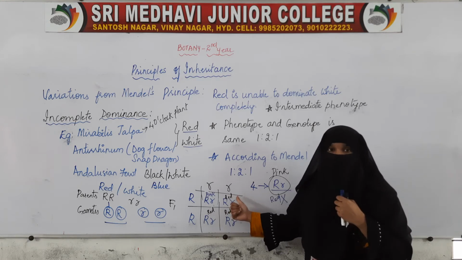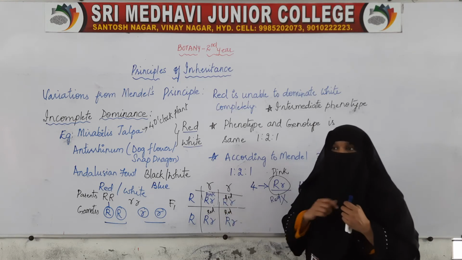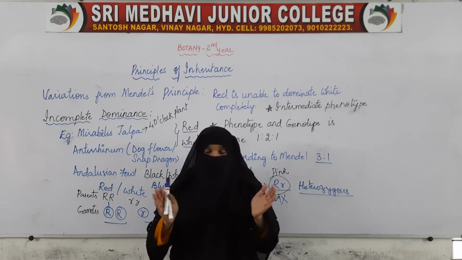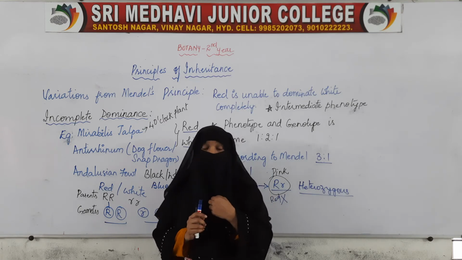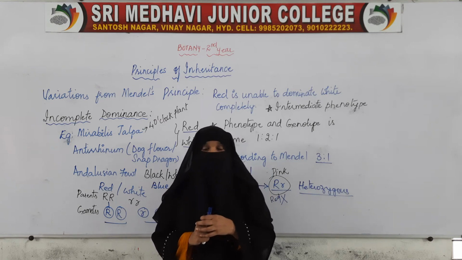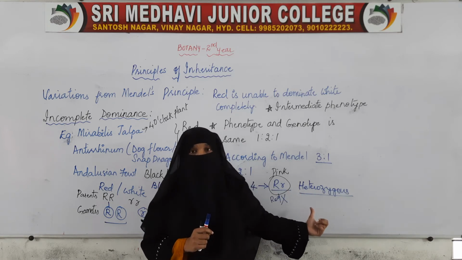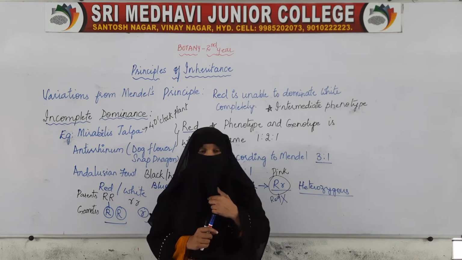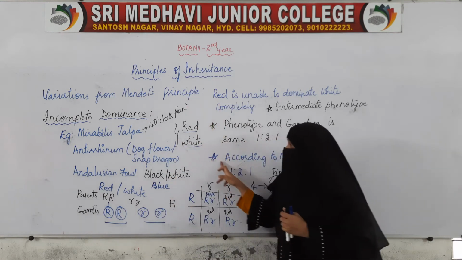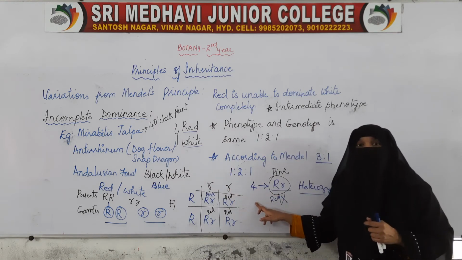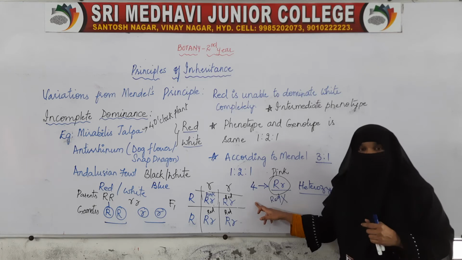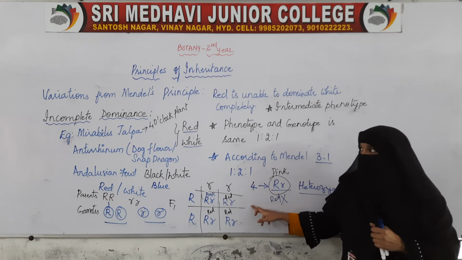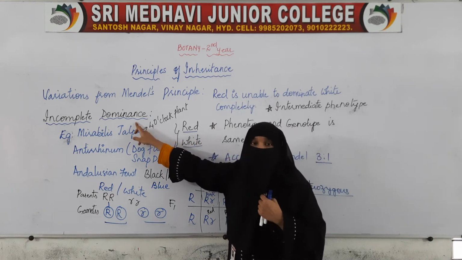How have we got this pink color? This is a variation from Mendel, that we are getting a blend type, a mixture of red and white. That is, we are getting pink color. Why are we getting pink color? Because red is unable to dominate completely. So that is why this phenomenon is called incomplete dominance.